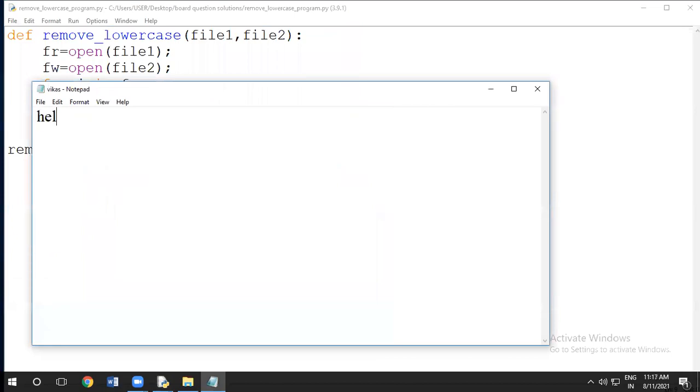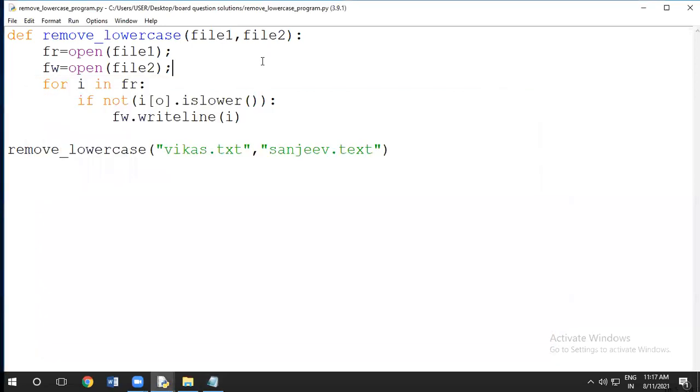Write down here hello. Then again I have written here hello Sanjeev. Again here hello everyone. And then here hello Ayush, comma Prachi. And I saved it. Now I will run this program.